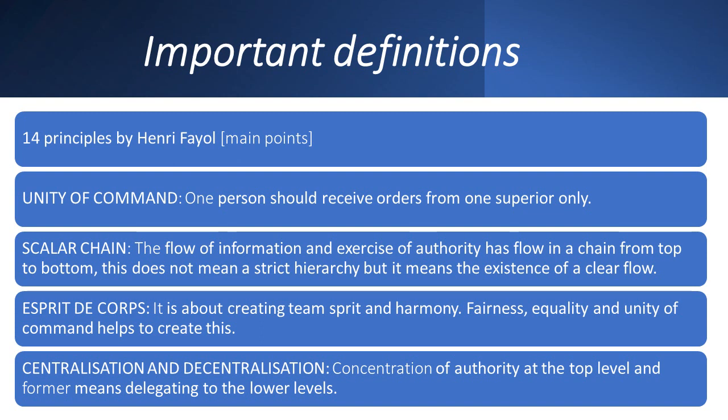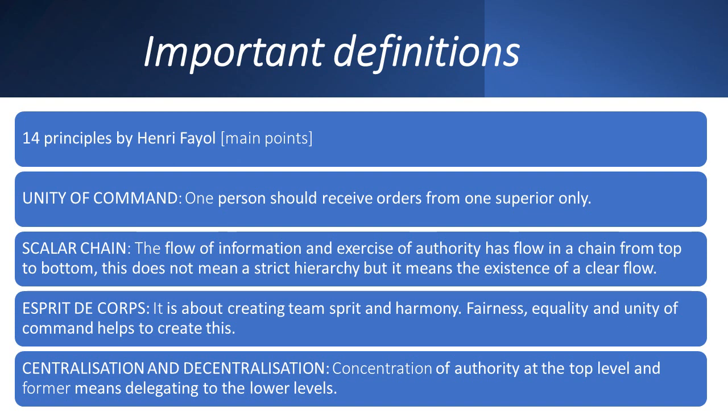Next one is scalar chain. Scalar chain is the flow of information and exercise of authority, which flows from top to bottom. This does not mean strict hierarchy, but it means the existence of a clear flow. The clear flow means all information and communication should go from top to bottom. You cannot always follow it, but according to the situation, you need to maintain a balanced flow.